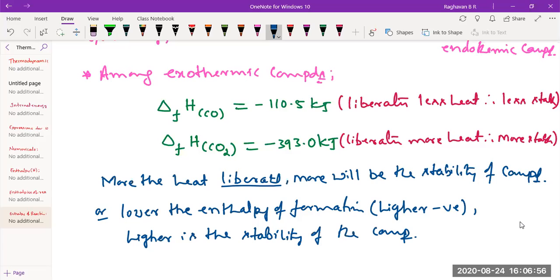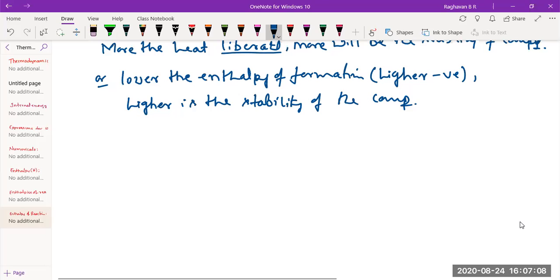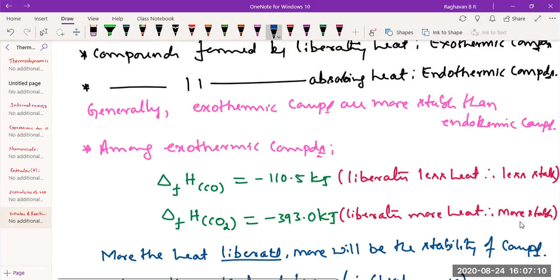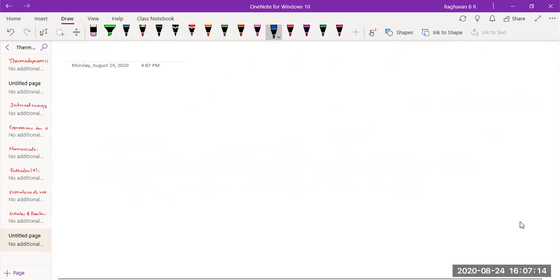Lower enthalpy of formation means a more negative value. You can say higher the negative value of enthalpy of formation, greater is the stability, or lower the enthalpy of formation, higher the stability. Anything you can say. We'll proceed with the other definitions.